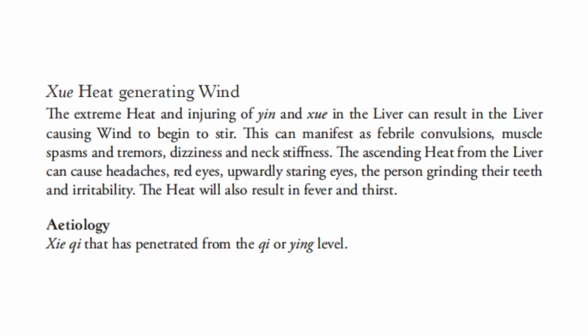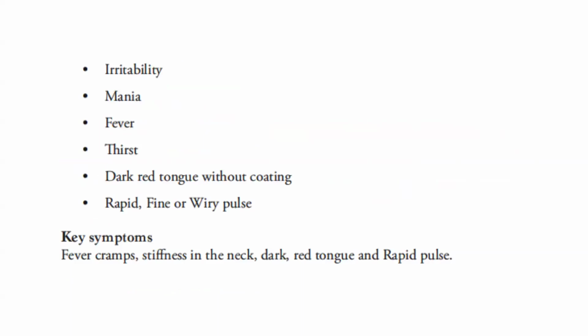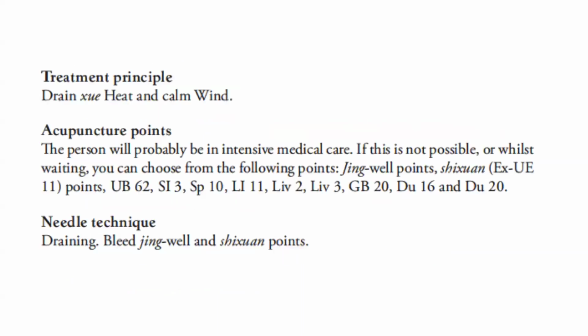Etiology: pathogenic qi that has penetrated from the qi or yin level. Symptoms and signs: convulsions, stiffness of the neck, muscle spasms and tremors, grinding teeth, headache, dizziness, red eyes, the eyes may stare upwards, irritability, mania, fever, thirst, dark red tongue without coating, rapid, fine, or wiry pulse. Key symptoms are fever, cramps, stiffness in the neck, dark red tongue, and rapid pulse. Treatment principle: drain blood and calm wind.